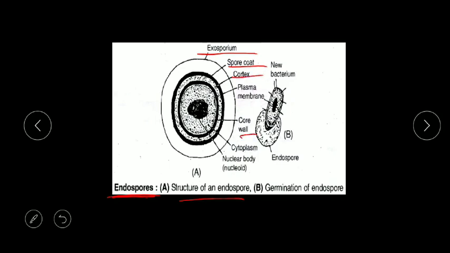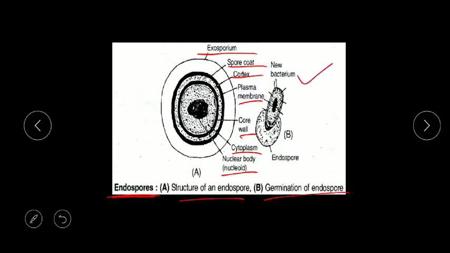Outermost is exosporium, then you will find a spore coat, inner to spore coat a cortex, inner to cortex a core wall, and inner to core wall a plasma membrane. Inner to plasma membrane you will find cytoplasm, and the centrally placed nucleoid. So this is the structure of endospore, where several layers are formed in unfavorable condition to protect them.